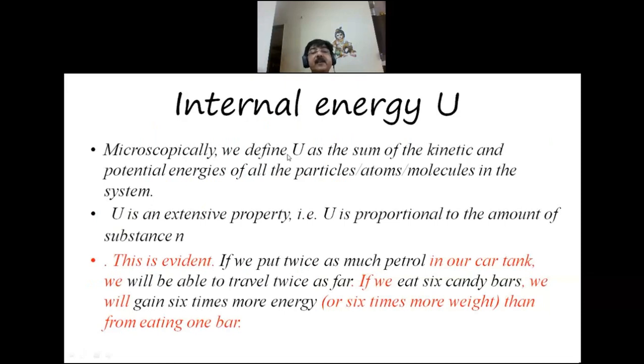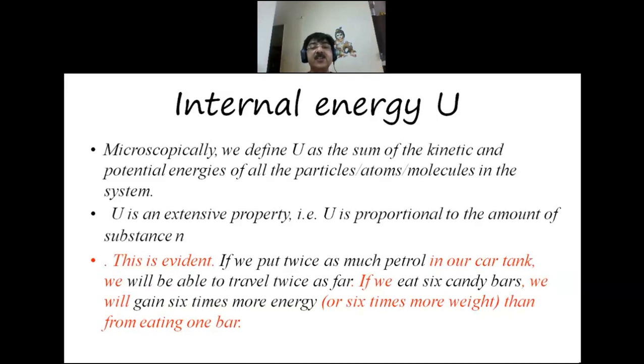Microscopically we define internal energy U as the sum of the kinetic and potential energy of all particles, atoms and molecules in the system. This internal energy is an extensive property, meaning U is proportional to the amount of substance, that is, how much amount is present. The more substance present in the system, the more will be its internal energy. This can be made very clear from the fact that if you put twice as much petrol in our car, then we will be able to travel twice as far. If we eat 6 candy bars, we will gain 6 times more energy or 6 times more weight than from eating 1 bar.